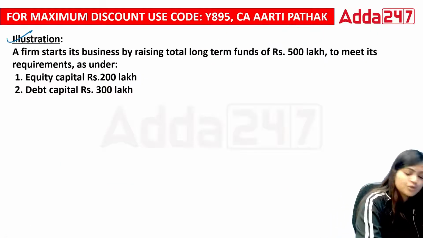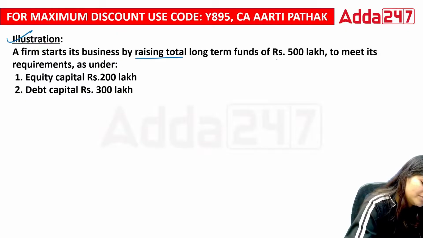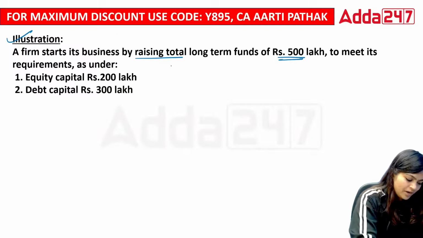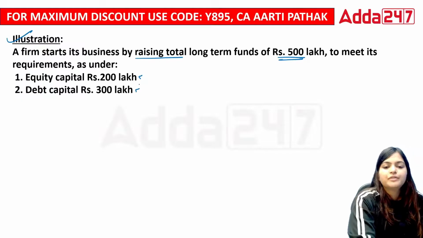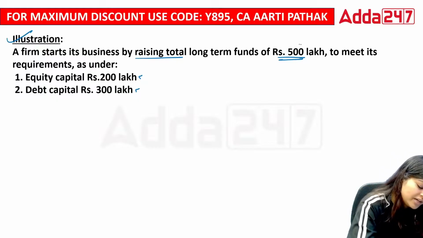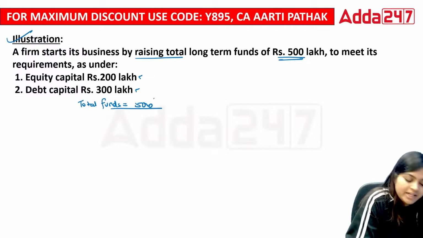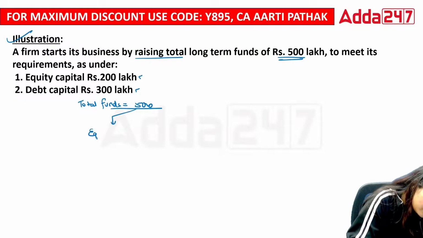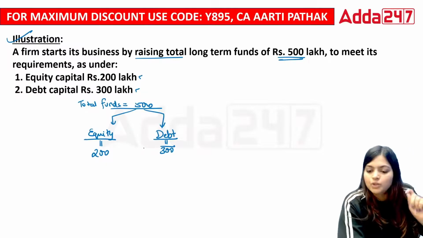Now let's solve an illustration based on this. A firm starts its business by raising a total long-term fund of 500 lakh to meet its requirement: equity capital 200 lakh, debt capital 300 lakh. So here we want to start a business, and we have decided the total fund we want is 500. Now how will I arrange this fund? I will take the owner's amount, equal to 200, and the debt amount, equal to 300. If I add these, this is my total fund.